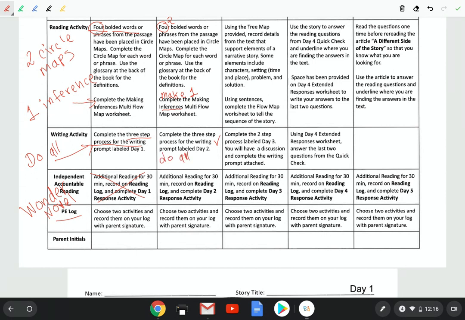Do all of it for the writing part of day 2, because if you're going to write, you need to have your thinking map. They go together. And for the independent reading, you're going to be reading the novel Wonder.